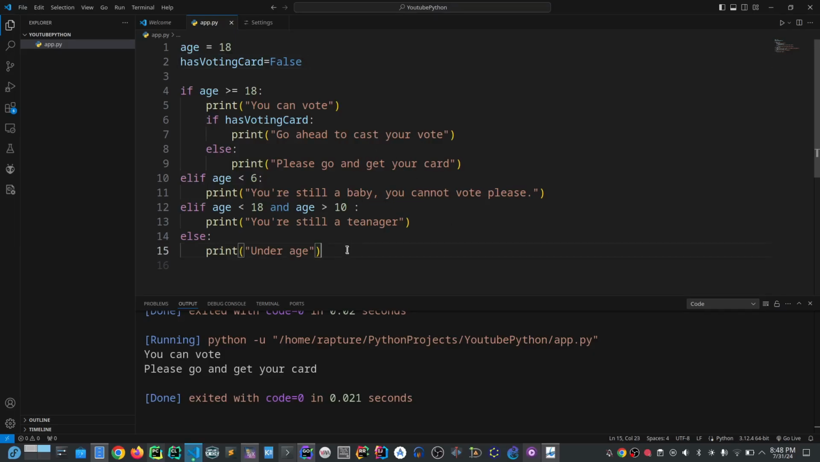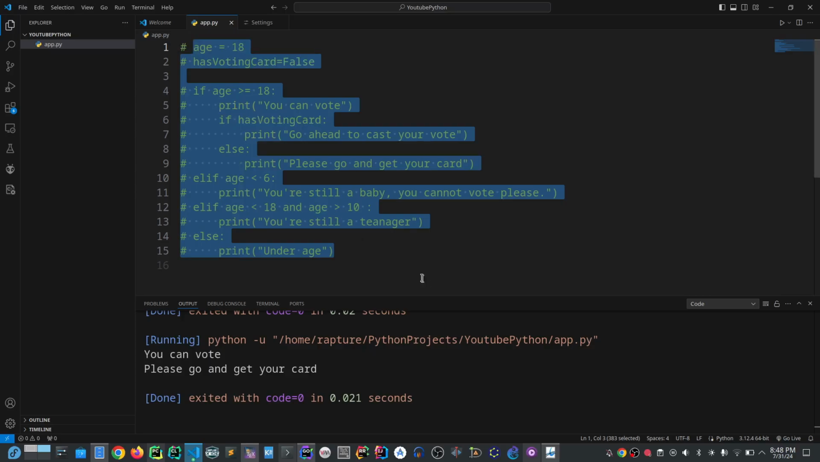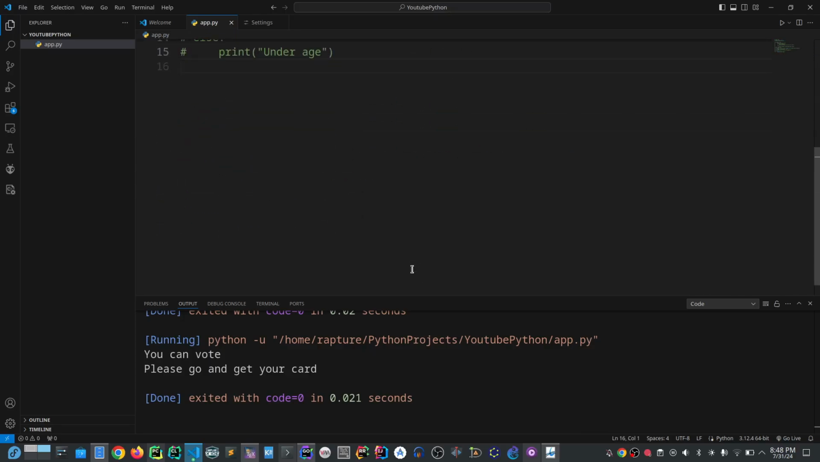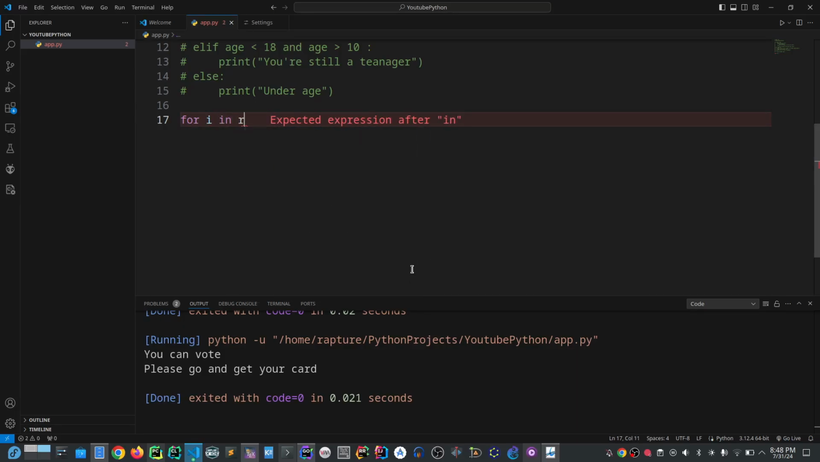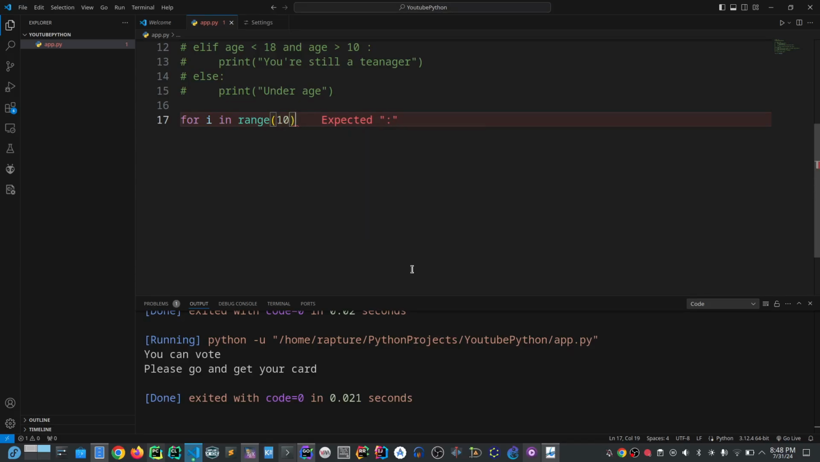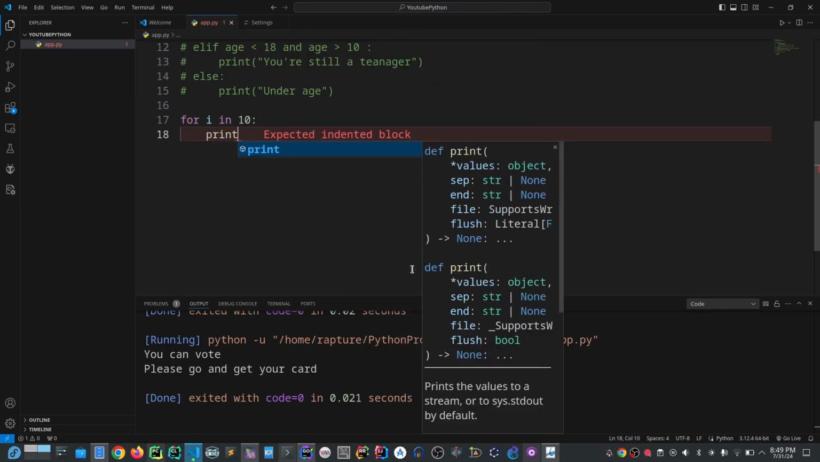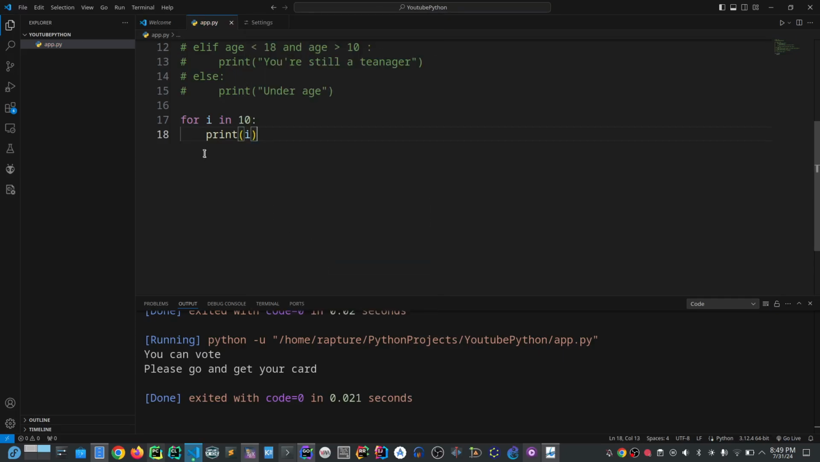So let me comment this out. Now we can also check our loop statements. For example, for i in range of 10. Let's firstly print it out. What is in range of 10? Understand? If we put an ordinary 10, I'm going to have an error. You can't just put 10 here. Just print i. It has to be in a range or something.